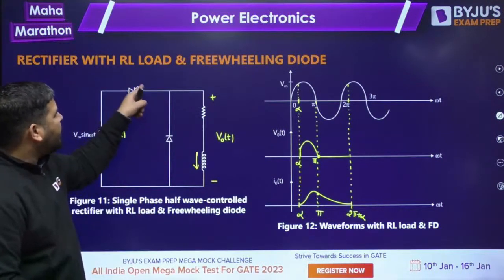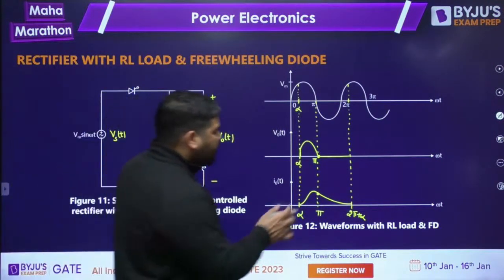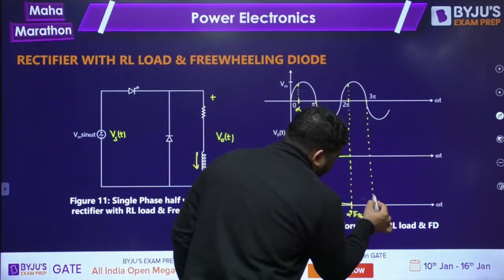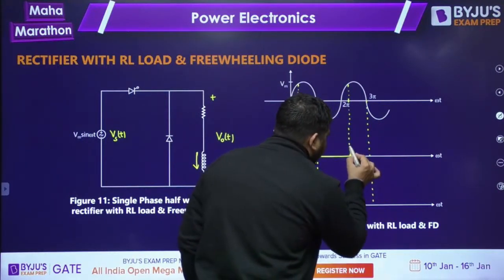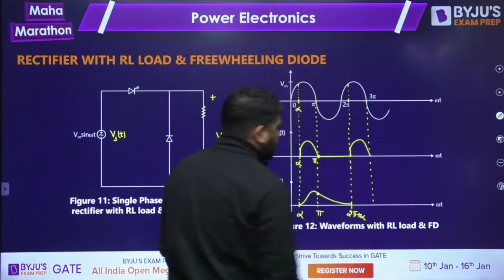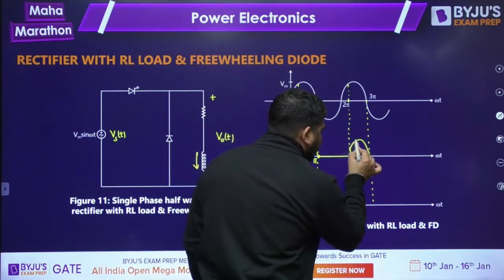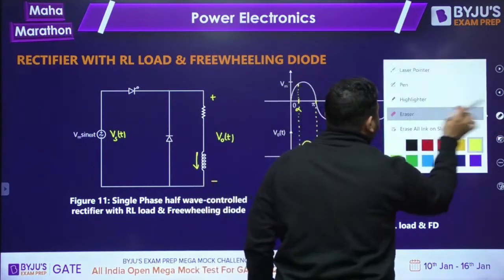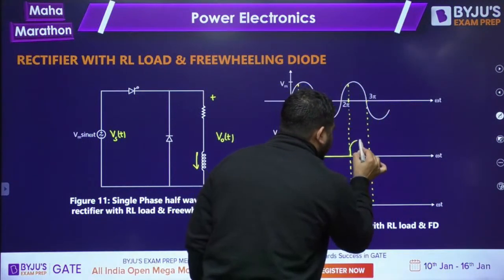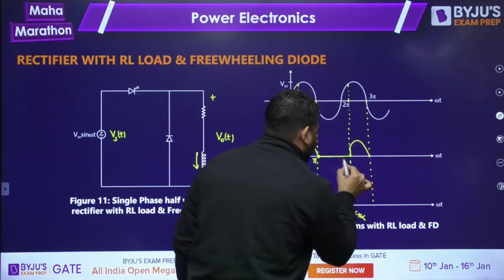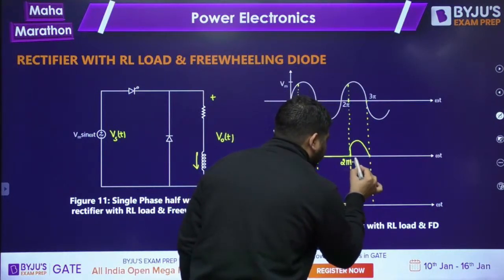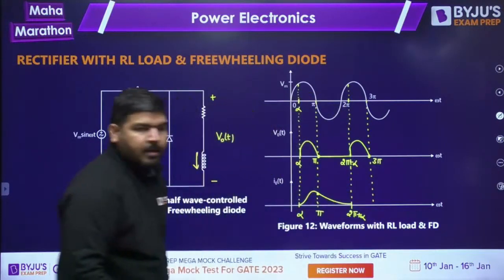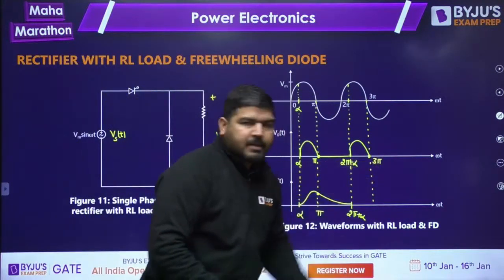Now what will happen? At 2 pi plus alpha, you have fired it again. So the output voltage will again become like this. Is it fine? Tell me everyone, is it clear or not? This is 2 pi plus alpha, and this point is 3 pi.